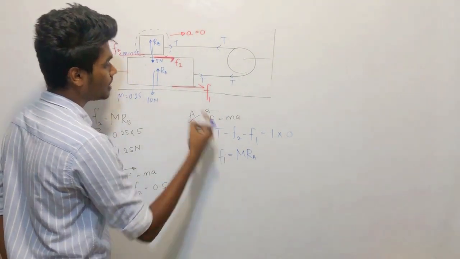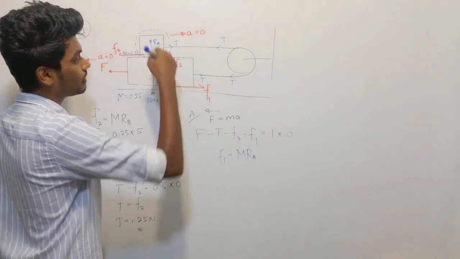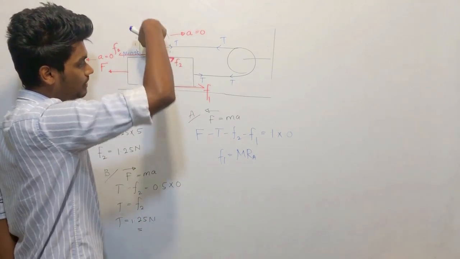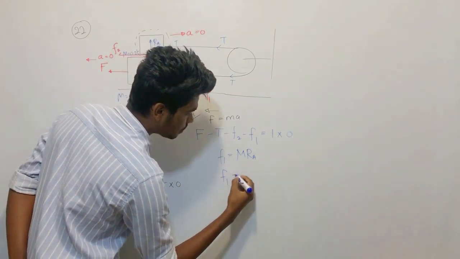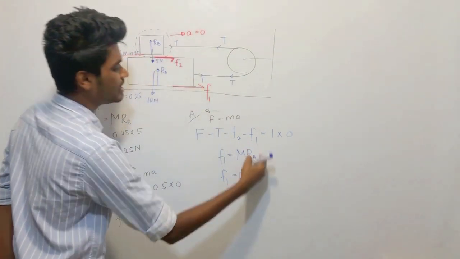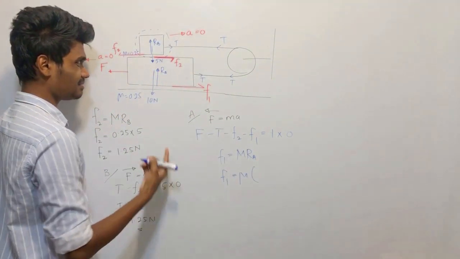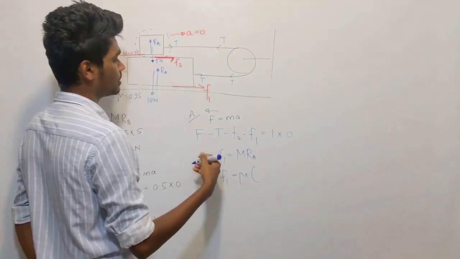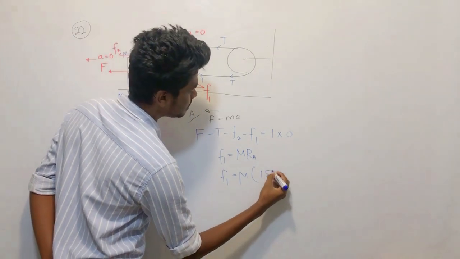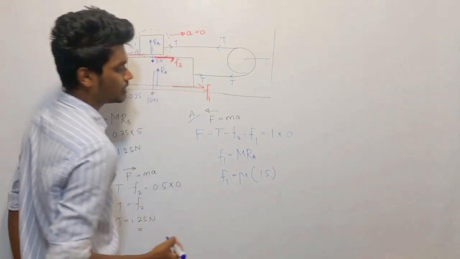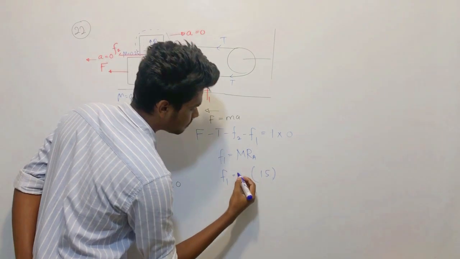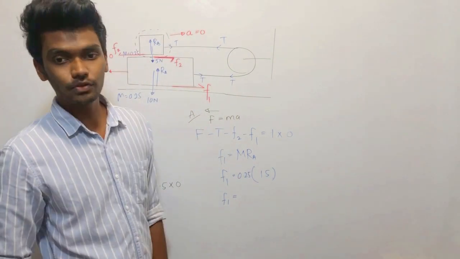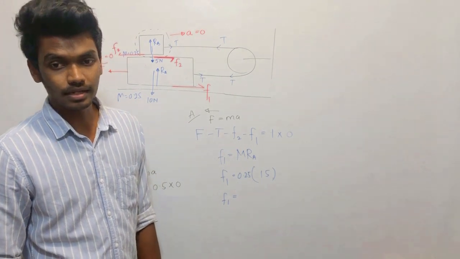RA is equal to the addition of both these downward forces, 5 Newton and 10 Newton, so 15 Newtons. Mu is 0.25, right? So F1 is 0.25 times 15.